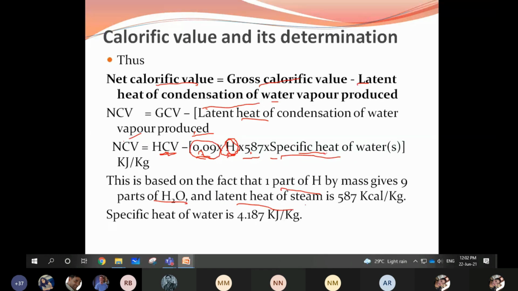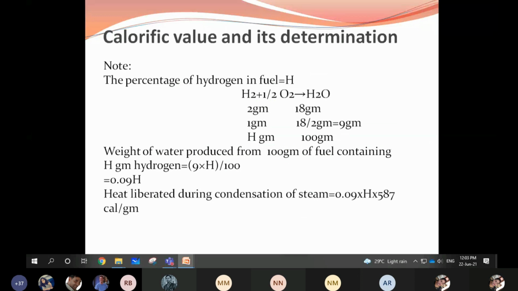So from where do we get this 0.09? I'll clearly explain in this slide how we got that 0.09. Just a glance here. So what is hydrogen? See here, 2 grams of hydrogen and half mole of oxygen give 18 grams of water.